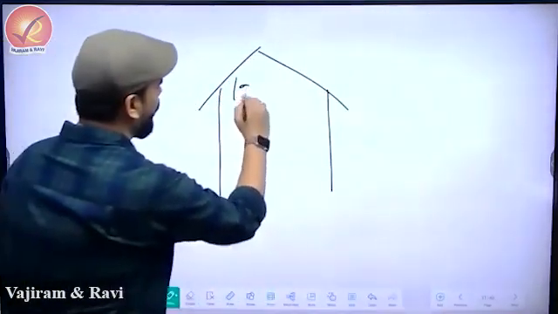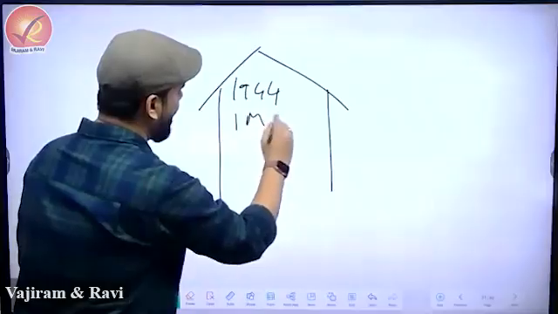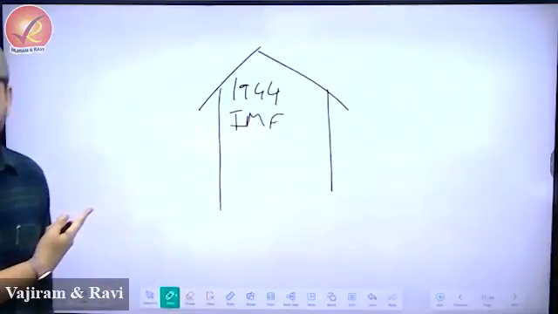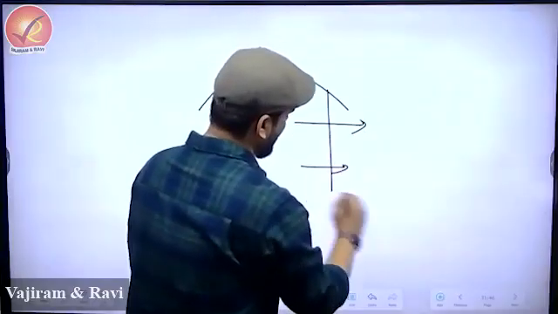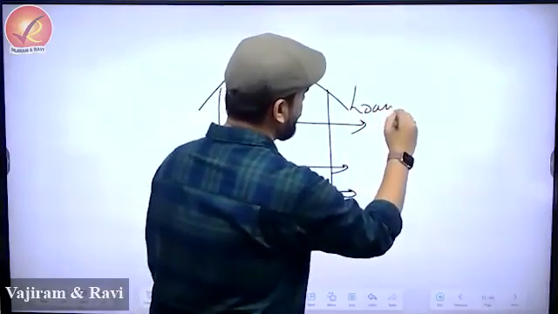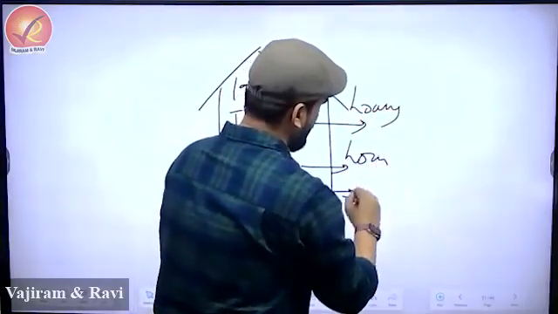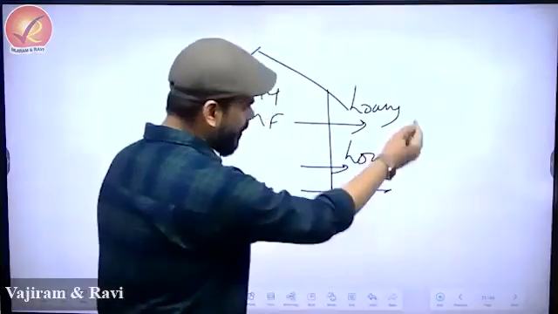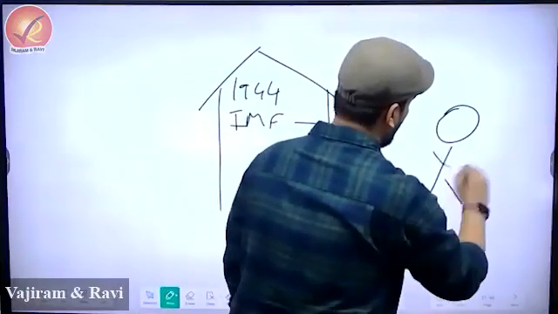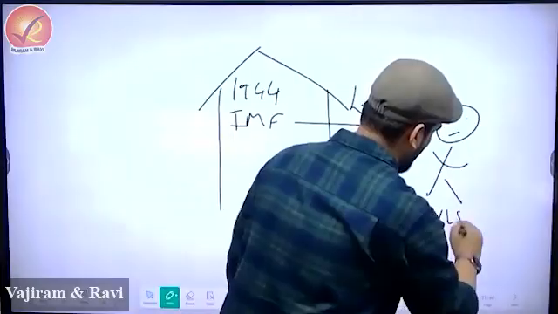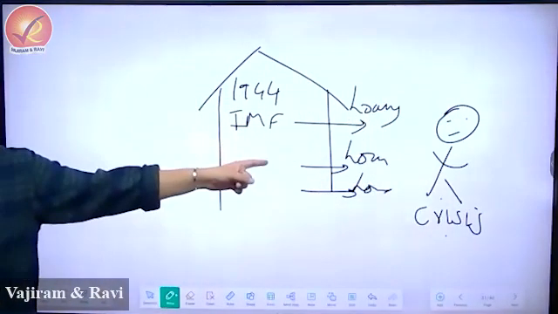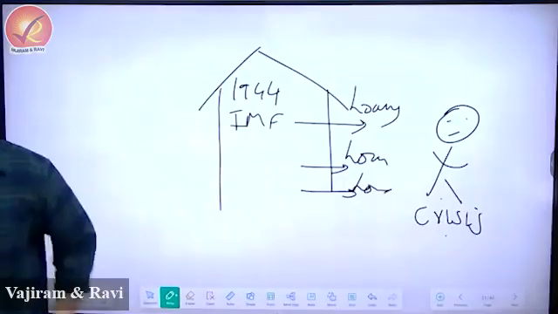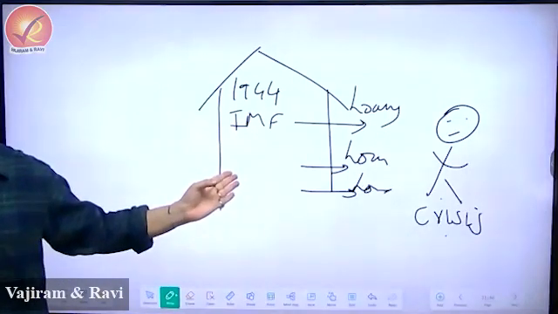Now, 1944, IMF is supposed to be established. Look carefully, bacho. Now, IMF is saying that I am going to help the countries by giving loans. I'm going to give loans to some other countries and I'm going to help them to come out of crisis. Why is the loan given? For crisis management. But how will IMF give loan? Who will give money to IMF? That's the question. Somebody has to give money to IMF also.